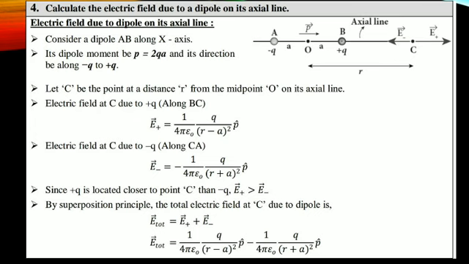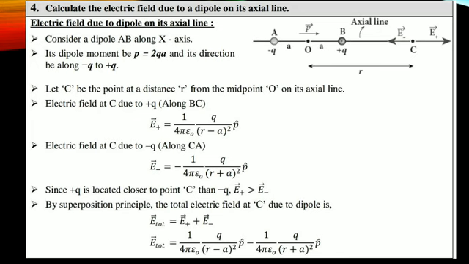The total electric field E is equal to 1 by 4 pi epsilon naught q divided by (r minus a) square into p, minus, because plus into minus, 1 by 4 pi epsilon naught into q divided by (r plus a) square into p cap. I am just adding the two values E plus and E minus.